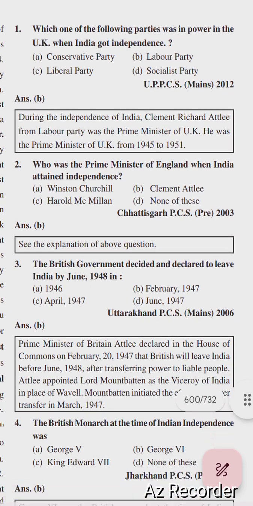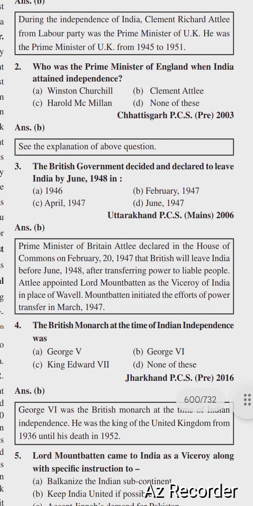So next question is the British government decided and declared to leave India by June 1948. Options are 1946, February 1947, April 1947 and June 1947. Right option is option number B, February 1947.